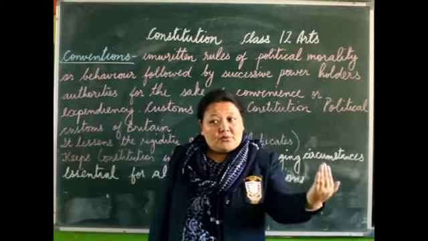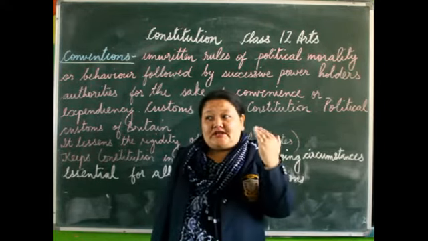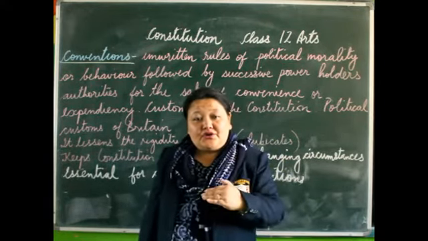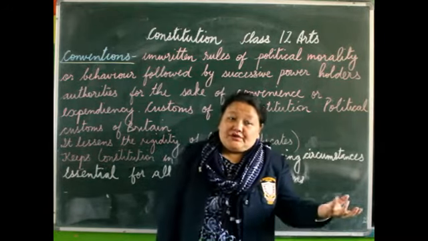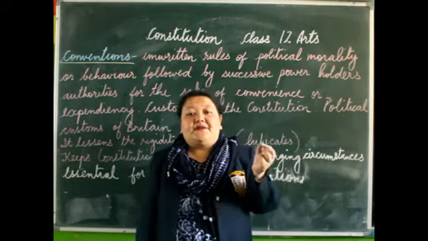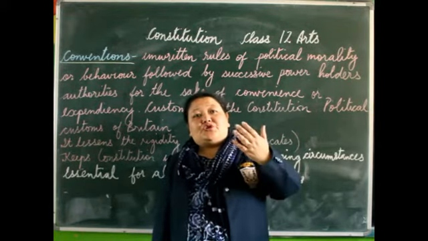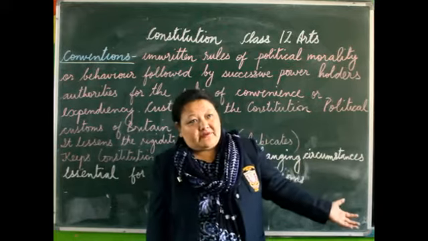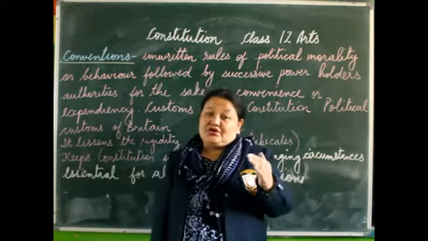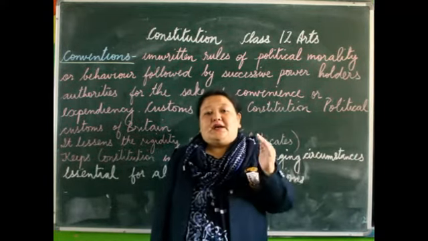But who is checking whether the rules and regulations are made according to the Constitution or not? The Supreme Court. So this is also the result of a convention. Nowhere in the Constitution is there a mention that the Supreme Court has to check whether the rules and regulations are made according to the Constitution or not. But this is also a convention.